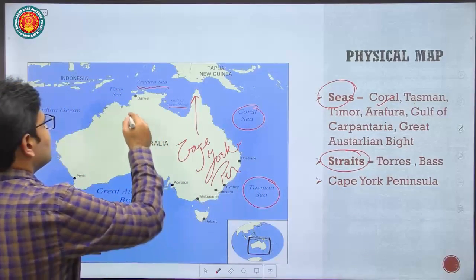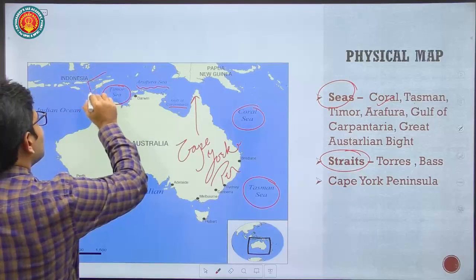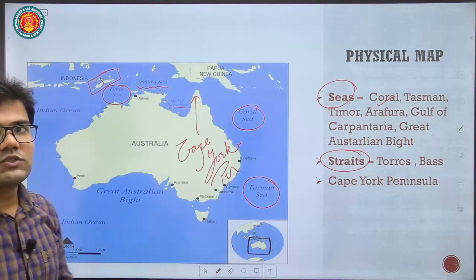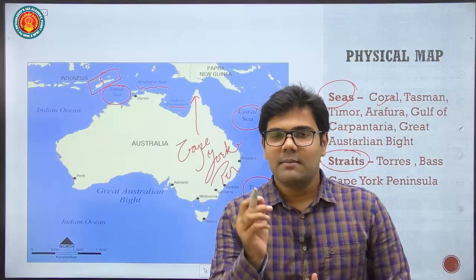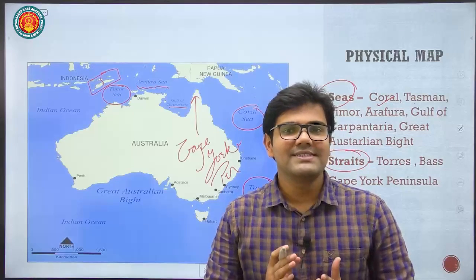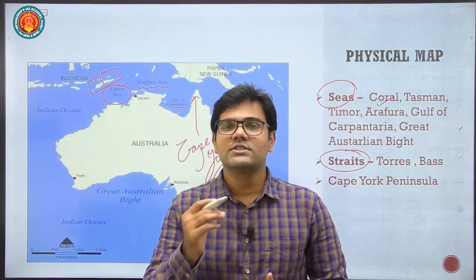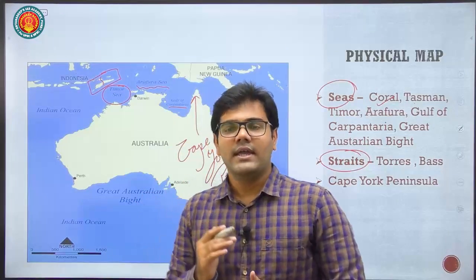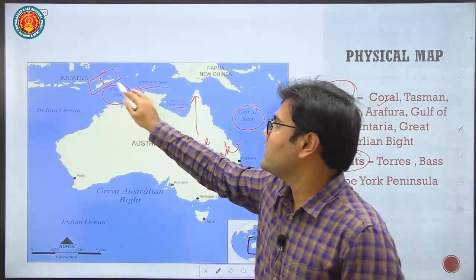Then in the northwest we have the Timor Sea. The Timor Sea is named after the island of Timor, right? We saw that Timor Island is divided into two parts. The western part is a part of Indonesia, while the eastern part is a separate country called East Timor. The capital is Dili, and we also saw East Timor is the only Asian country which is located entirely in the southern hemisphere, situated entirely below the equator. So this is the Timor Islands, and between the Timor Islands and Australia we have the Timor Sea.